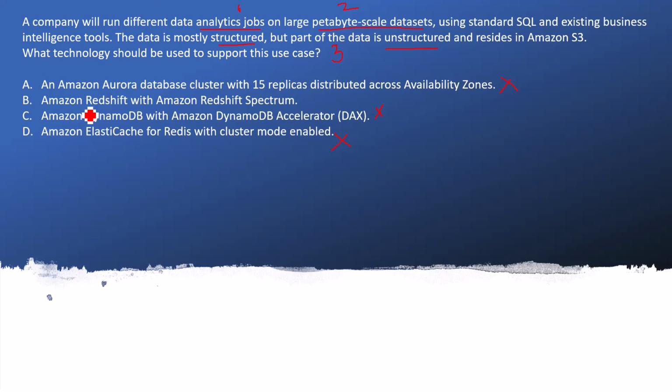So let's talk about Amazon Redshift. Amazon Redshift is a fully managed AWS service, and Redshift is meant to store petabyte scale data sets. In Redshift, you can store structured as well as unstructured data. And if you use Redshift Spectrum on top of that, it is very good and gives high performance for running your SQL queries, and you can easily run different kinds of data analytics jobs using Redshift Spectrum. So this is the correct answer.